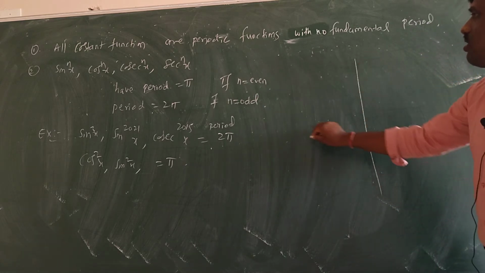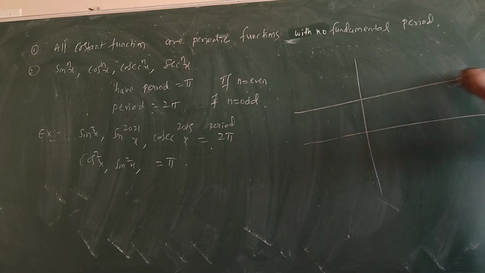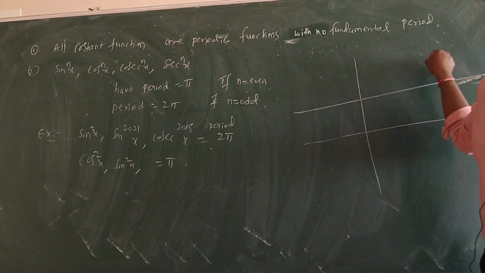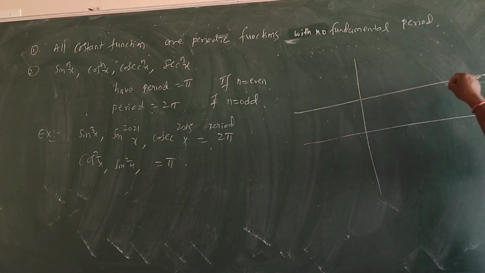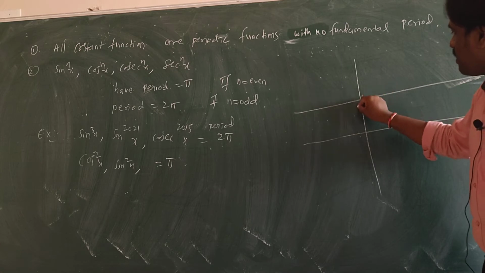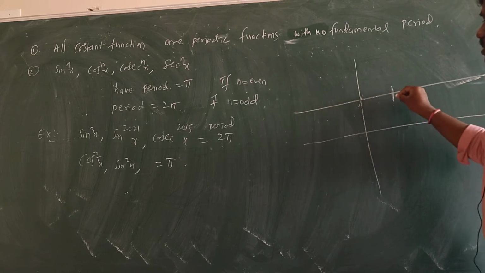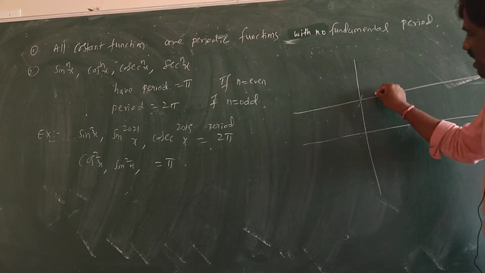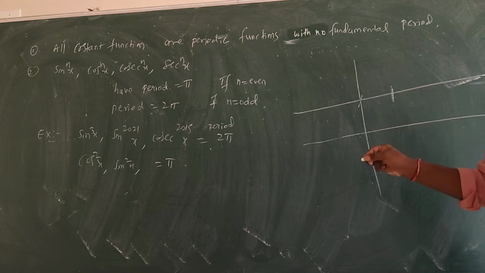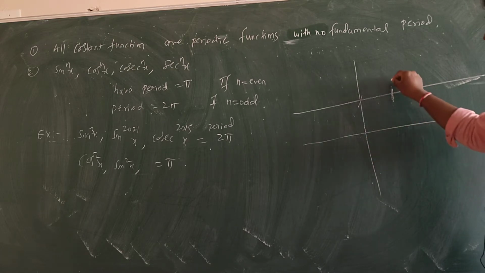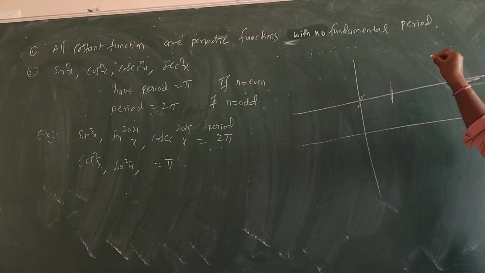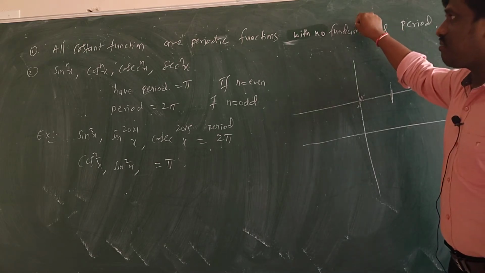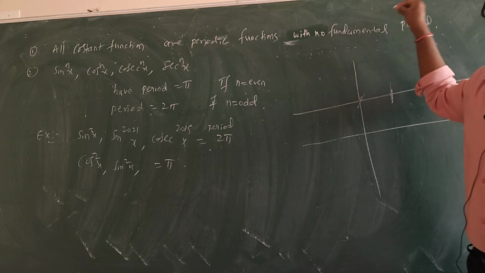See, constant function means y is equal to 2. It is a constant function. Y is equal to anything, like y is equal to 4, 5, anything, this is a constant function. So I cannot say it is repeating after this. There is no fundamental period, I can take half also, I can take even 0.1, anything I can take. Even I can take 1, even I can take 2, anywhere it will repeat. So constant functions are periodic functions but with no fundamental period.